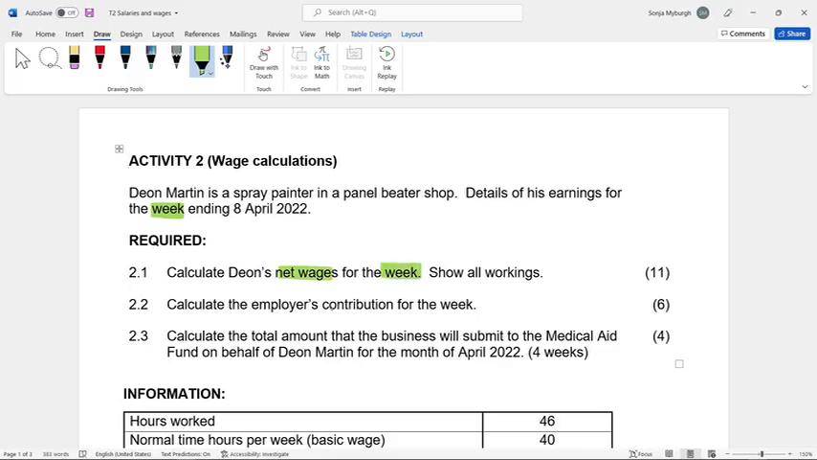We have to calculate the employer's contribution for the week. And then the third question, we have to calculate the total amount that the business will submit to the medical aid fund on behalf of Dion for the month of April. So that will be for the 4 weeks. Show all workings, very important. You can't show one amount for 11 marks. If it's correct, yes, you get the 11 marks. But what if it's not correct? Then you lose 11 marks. So please, always in accounting, show your calculations.